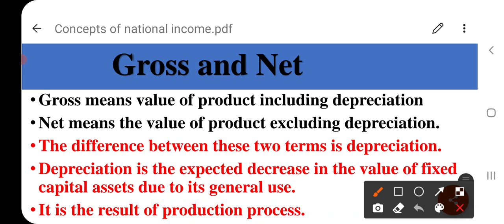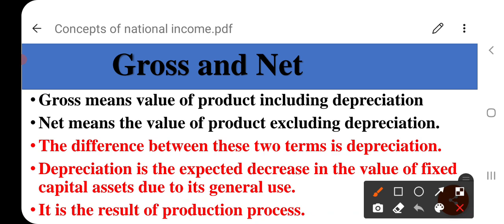Hello everyone. Today we are going to discuss the concepts of national income. Before coming to the point, you should have the knowledge of gross and net, factor cost and market price, gross domestic product and gross national product. There is a difference between these two concepts. You should have the knowledge before coming to the point.